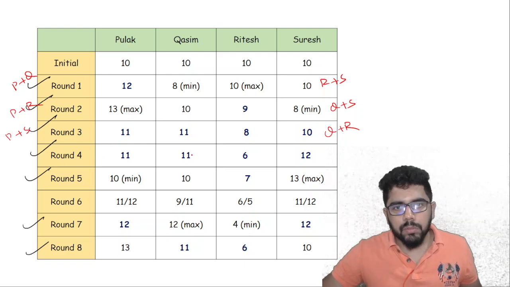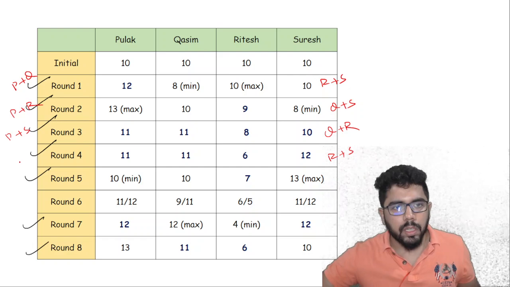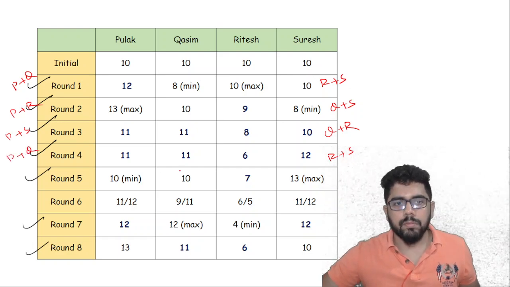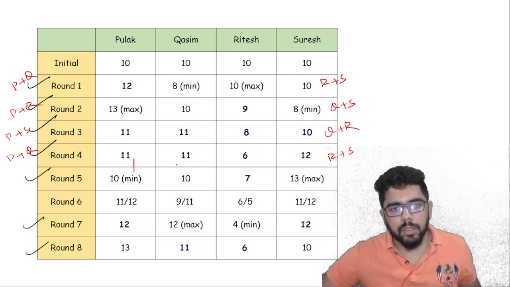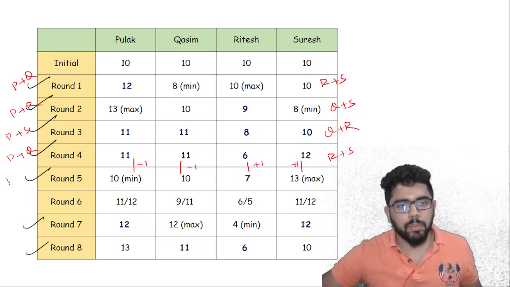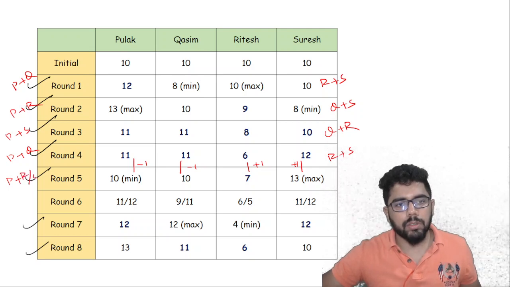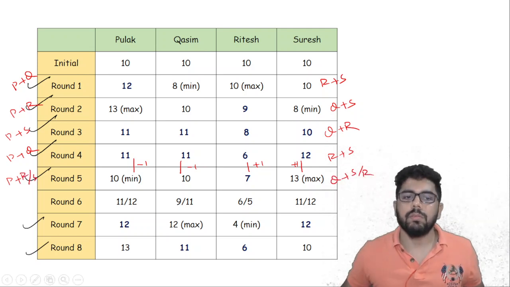Then Pulak and Kasim no change. So this is Ritesh plus Suresh and Pulak plus Kasim. Then Pulak and Kasim both are decreasing by 1, whereas Ritesh and Suresh both are increasing by 1. So I can say here Pulak is either playing Ritesh or Suresh, and accordingly Kasim will be playing Suresh or Ritesh.